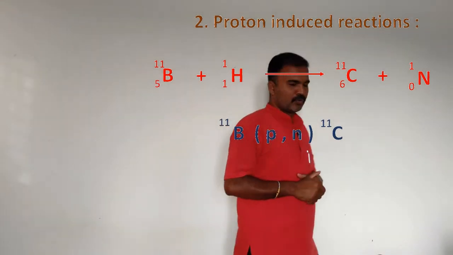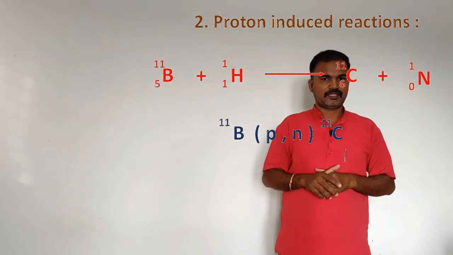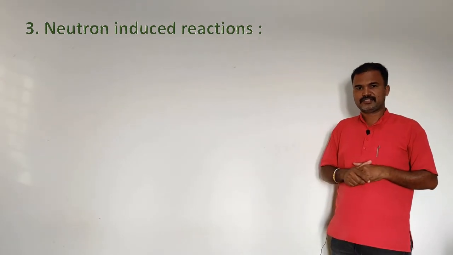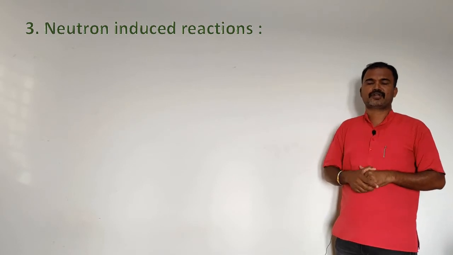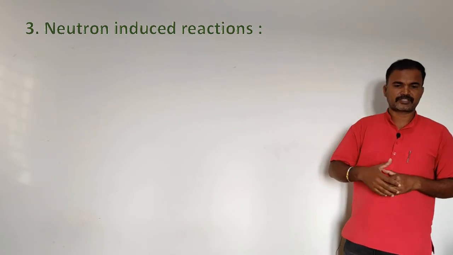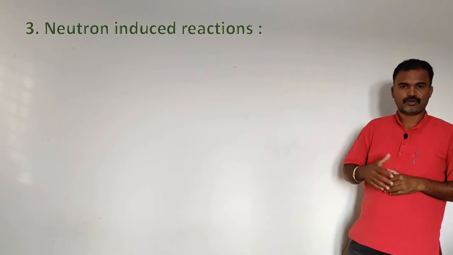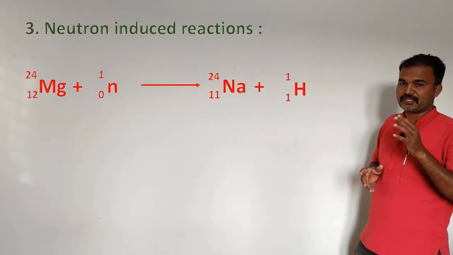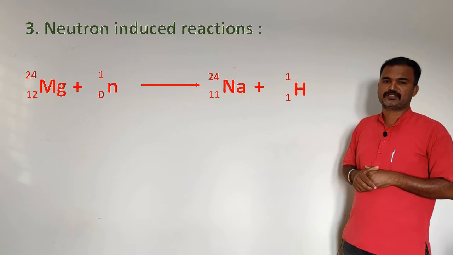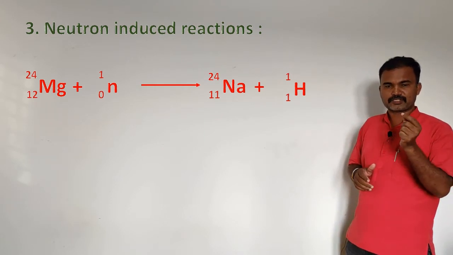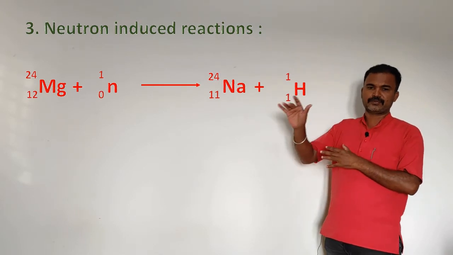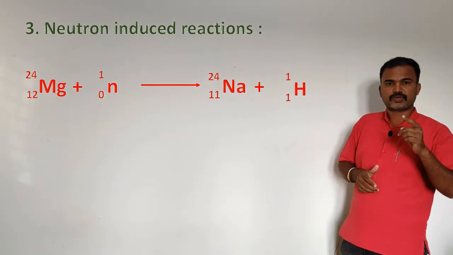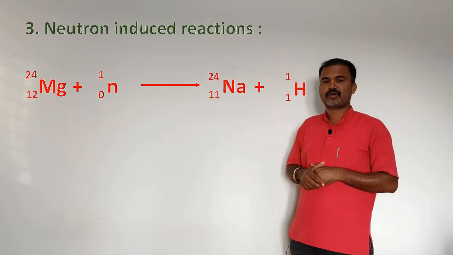Now we consider one more nuclear transmutation reaction, that is neutron induced reactions. In these reactions, the neutrons are captured by the target nucleus, which then emits the alpha particle, a proton, etc. Now let me consider a few examples for this. You take magnesium with atomic number 12 and the mass number 24. When it is bombarded with the neutron, it converts into sodium with the atomic number 11 and the mass number 24, along with the emission of proton.